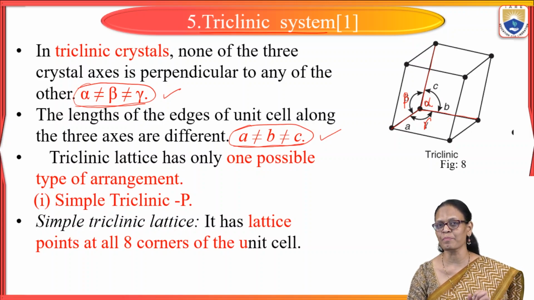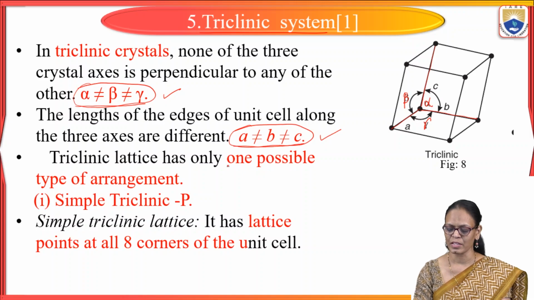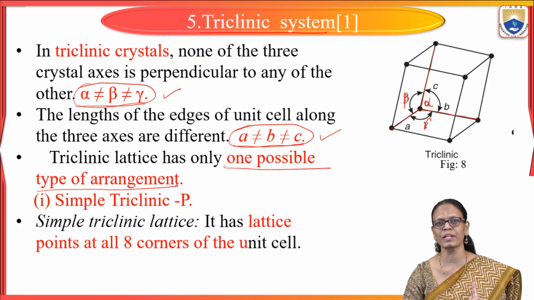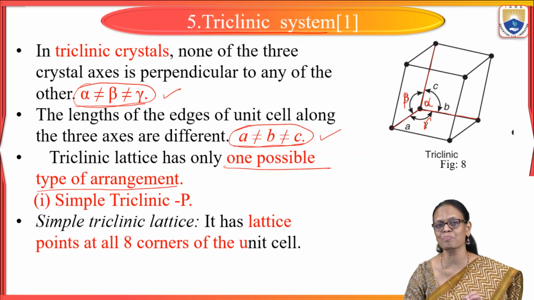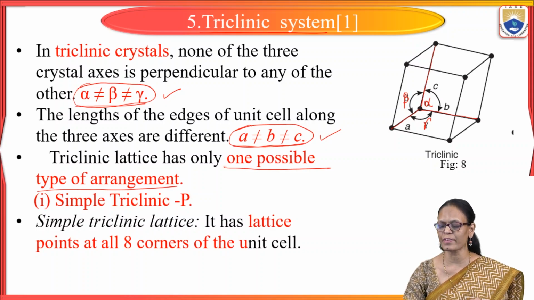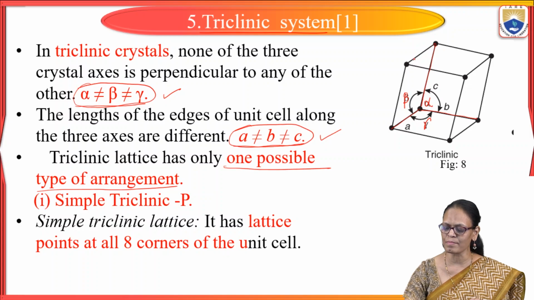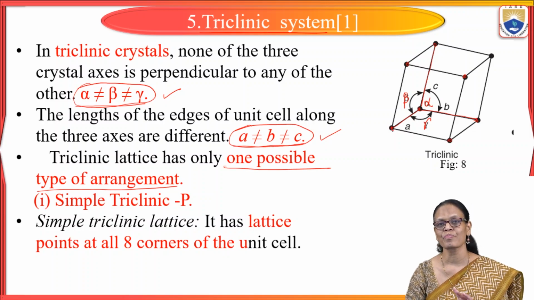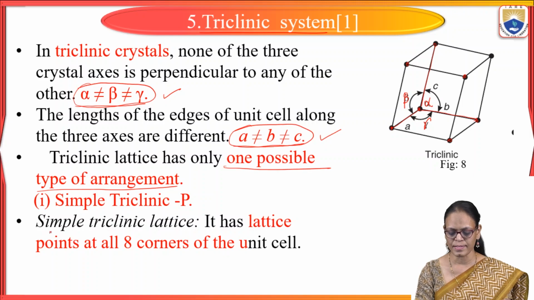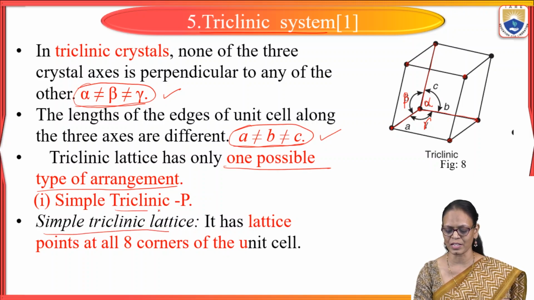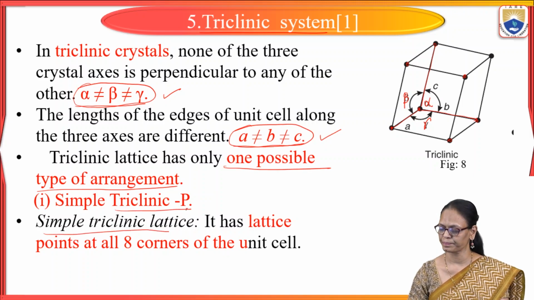Then how many types of arrangements are there? There is only one possible type of arrangement here, that is primitive. In primitive, what have we seen? There will be atoms only at the corners of the unit cell. Only at the 8 corners we have the atoms. Then we are going to call it simple triclinic or triclinic P.